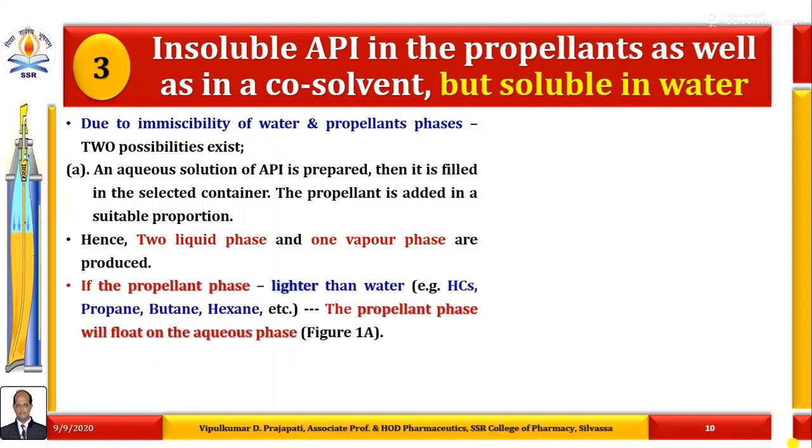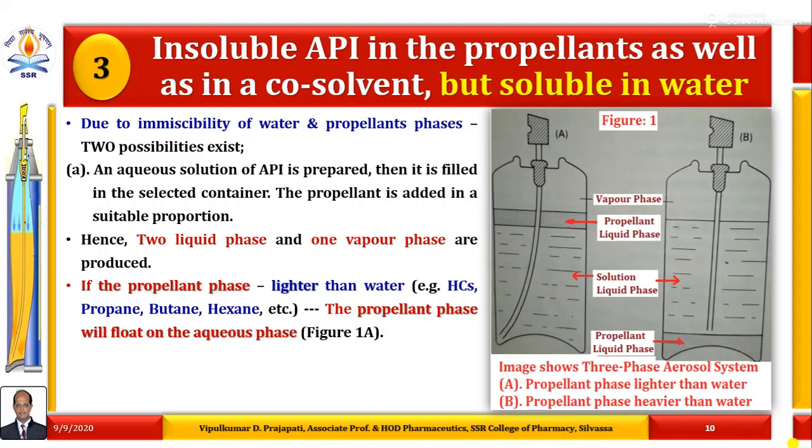If the propellant phase is lighter than water, what are examples of such types of propellants? Hydrocarbons: propane, butane, hexane, etc. The propellant phase will float on the aqueous phase as shown in figure 1a, because the propellant phase is lighter than the water. The water phase is a solution of the API, an aqueous solution of the API. In this case, the dip tube should therefore reach the bottom of the container.